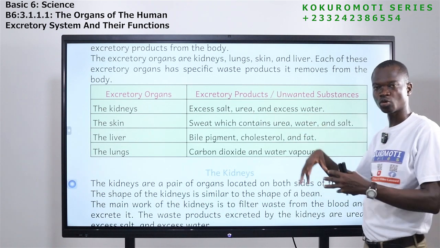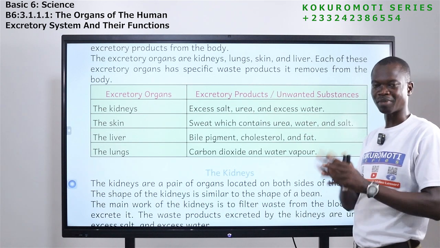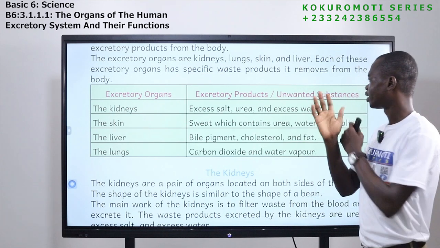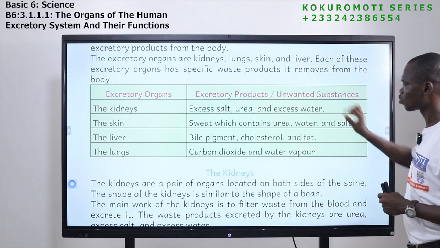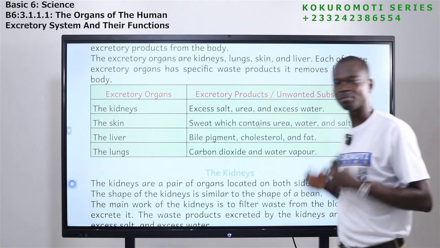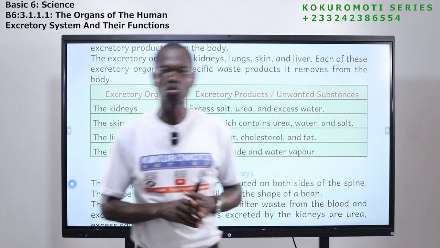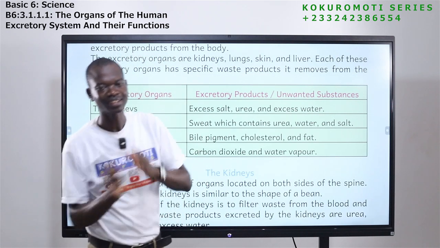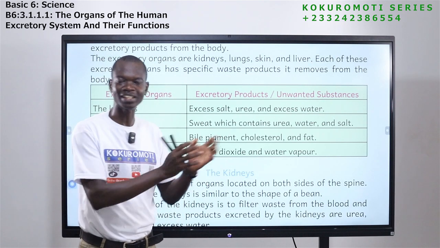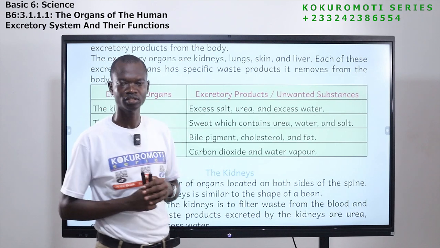Urea is also part of the urine, but it's not good for the body, so it gets removed from the body by the kidneys. And we have excess water. Too much water in the body too is not good, so it is the duty of the kidney to make sure that the excess water, the water that the body doesn't need again, is removed.